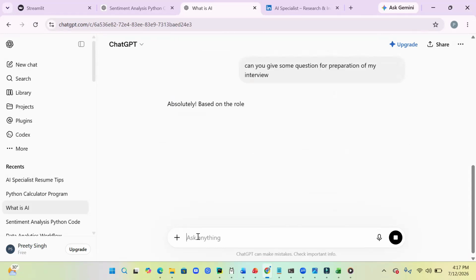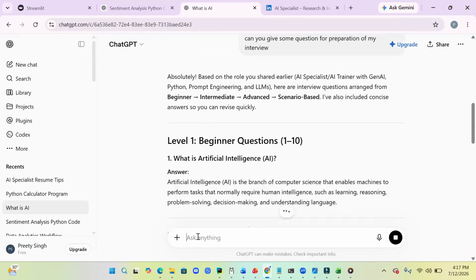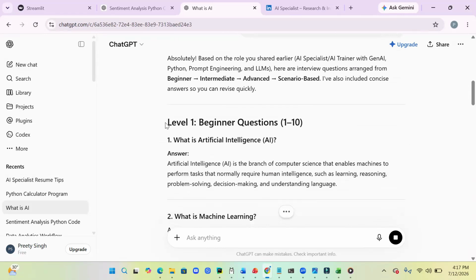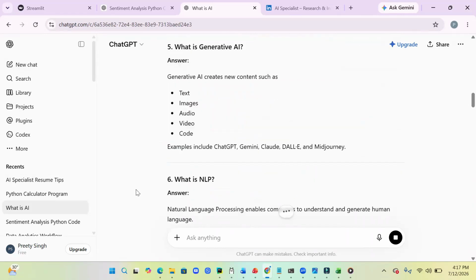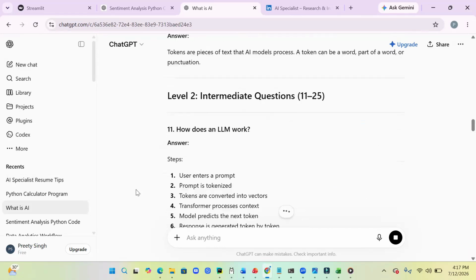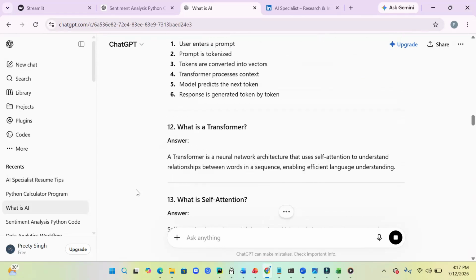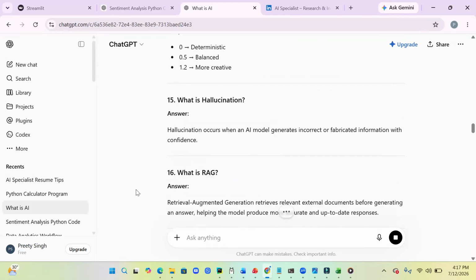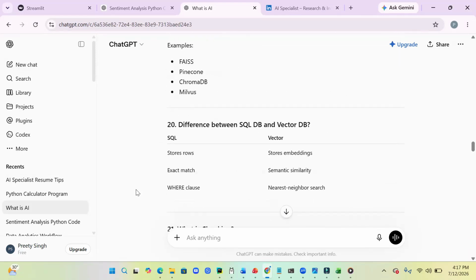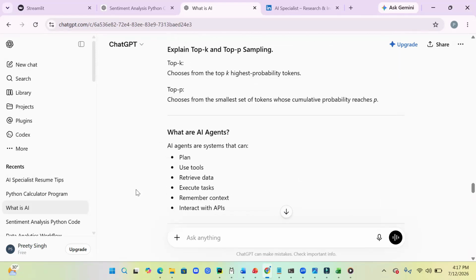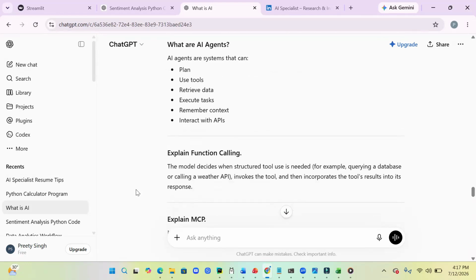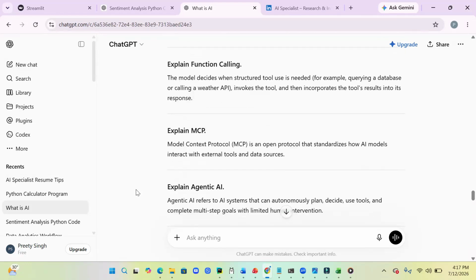Let's see whether it has a clue. Okay, so it has the clue. It is actually giving us the information. But is it asking about the same thing we are looking forward for? So we can just mention what exactly we are looking for, but yes, it is linking and it has given the questions based on whatever job requirement we have posted, right?